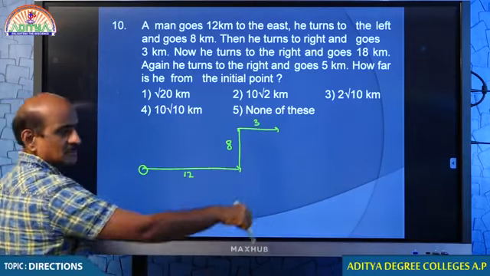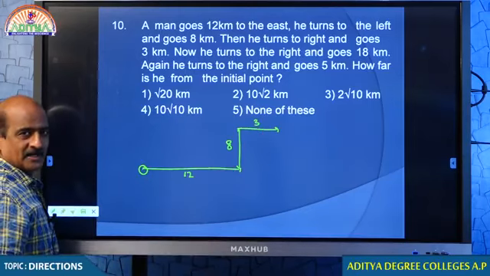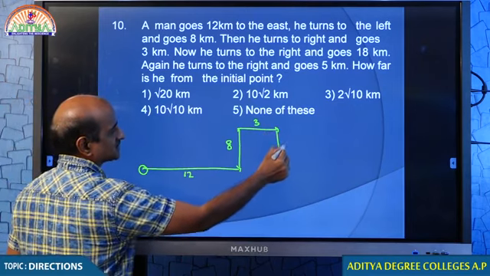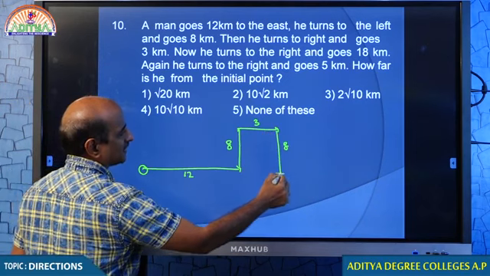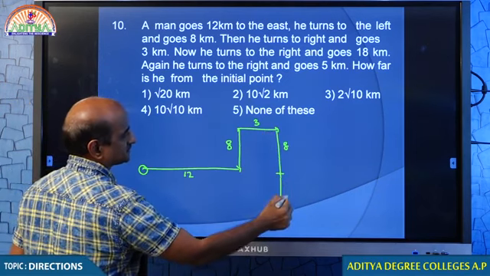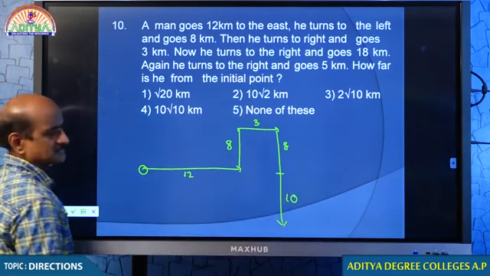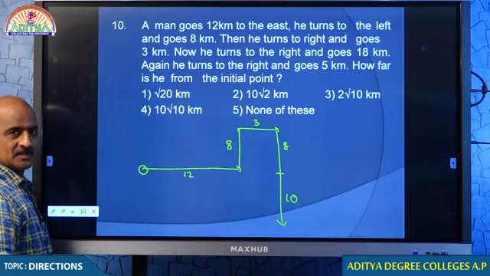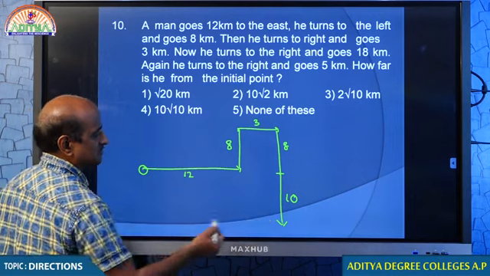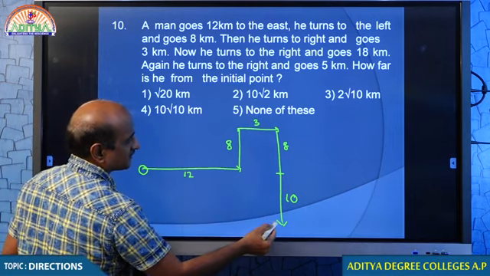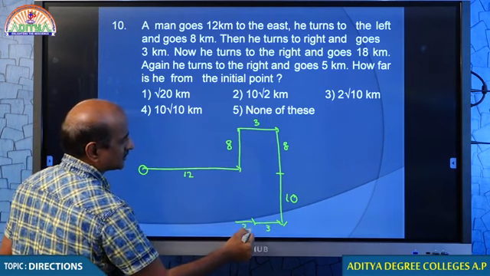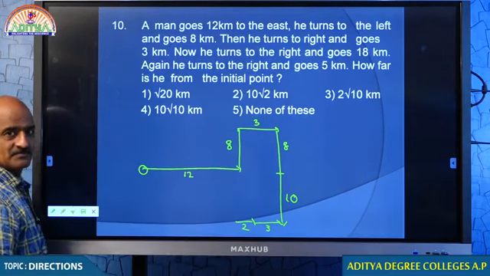Turns right. Come down. How many kilometers? 18. 18 means 8 and further 10. I hope you understand this. Okay. Then turns right and 5 kilometers. 3, further 2, total 5.